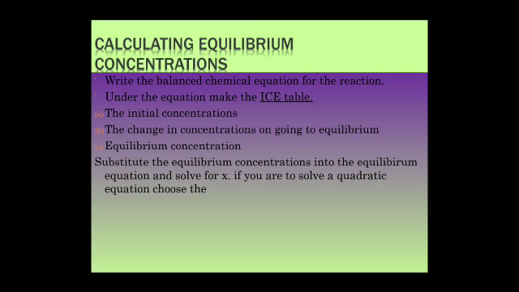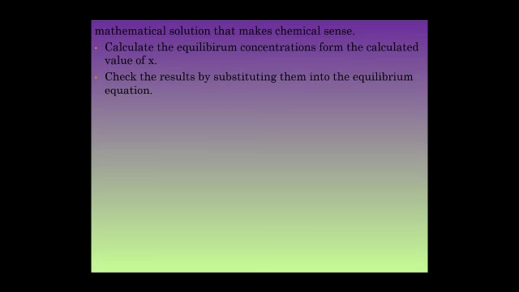Substitute the equilibrium concentration into the equilibrium equation and solve for X. If you arrive at a quadratic equation, choose the mathematical solution that makes chemical sense. Calculate the equilibrium concentration from the calculated value of X. Check the result by substituting them into the equilibrium equation.